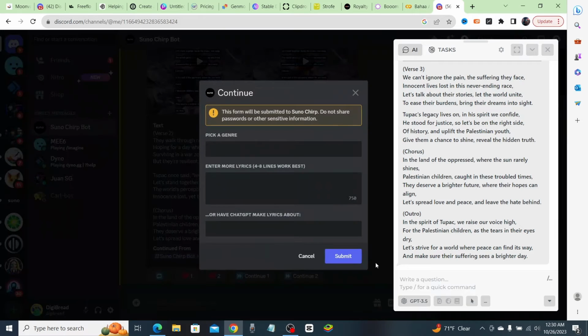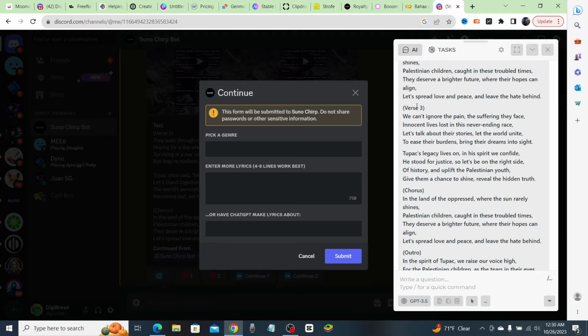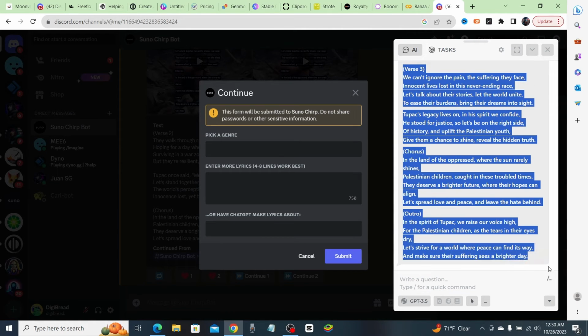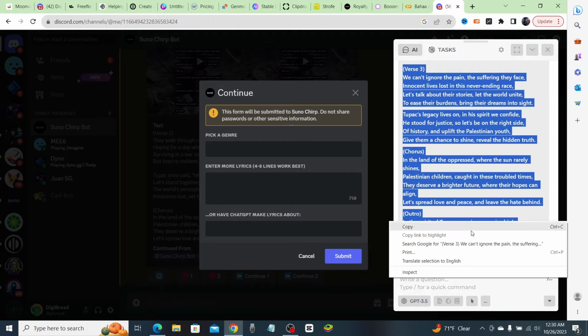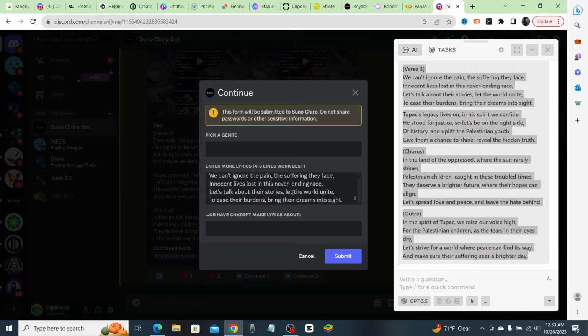So we'll click continue two, and now we are gonna paste in the last part of our song. So we're gonna go ahead with verse 3 and the chorus, and maybe we can get that outro in there. So again, we're gonna leave that genre section blank, and let's go in and paste this. So we got the verse 3, we got the chorus. We were almost able to get that outro in there.